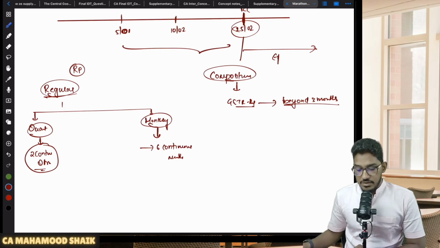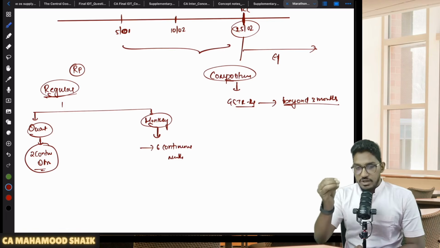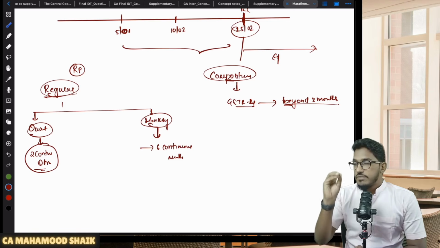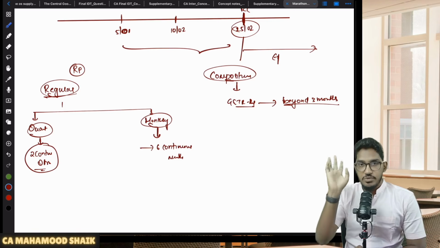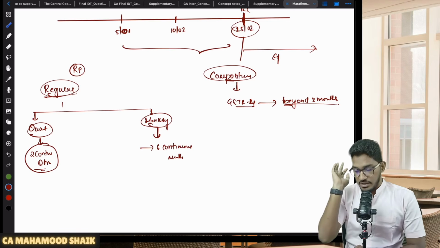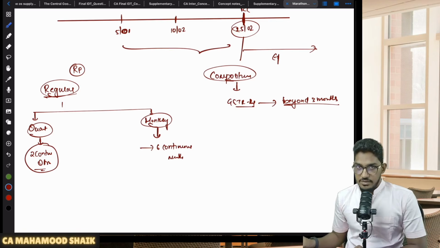If you are a regular registered person and a monthly return filer, if you did not file returns for 6 continuous months. If you are a quarterly return filer, if you did not file your quarterly returns for 2 continuous quarters. If you are a composition dealer, if you have not filed your annual return GSTR 4 beyond 3 months from the due date. 30th of June is the due date. Beyond 3 months from the due date also, if you are not filing your annual return, your registration will be liable for cancellation. Understood? Clear?